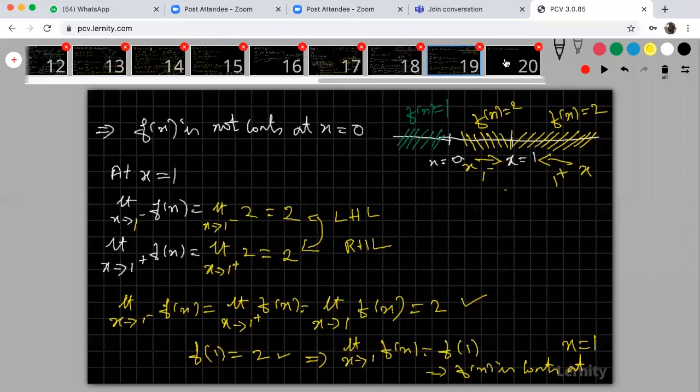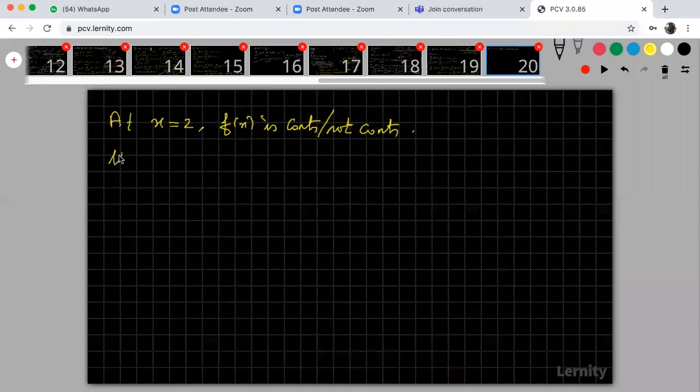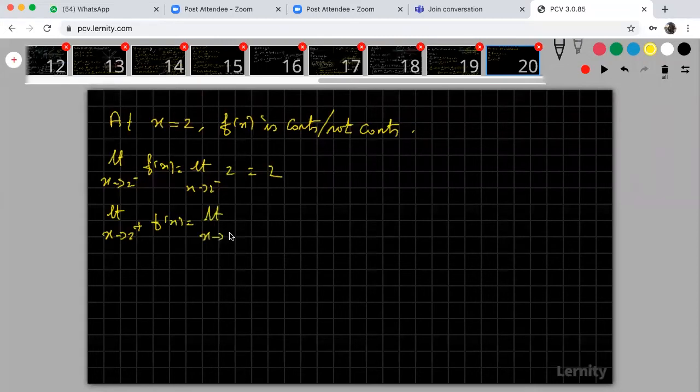So look at that. The same thing: limit x tends to 2 minus f of x. My f of x is 2 only. Therefore, the answer is 2. Limit x tends to 2 plus f of x is 2 only. My f of x is 2. It is also 2. See that in the diagram? From the diagram, you can easily understand.